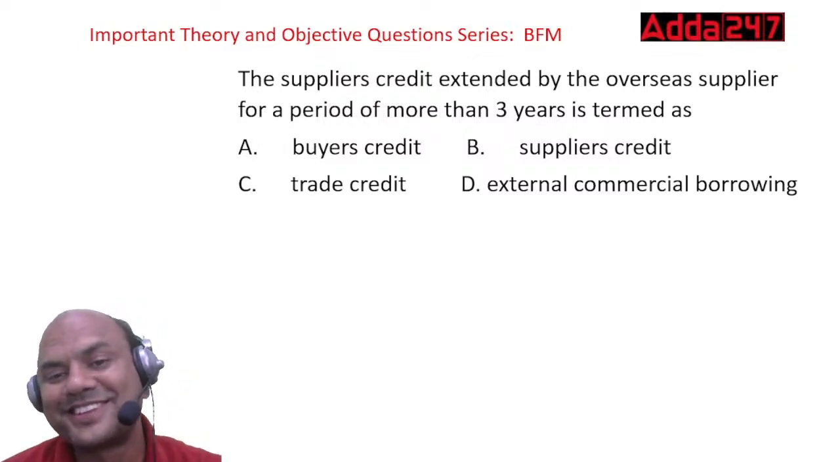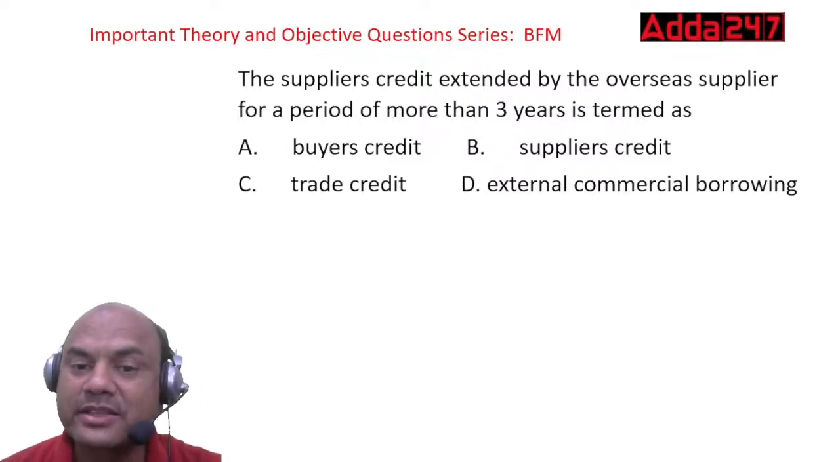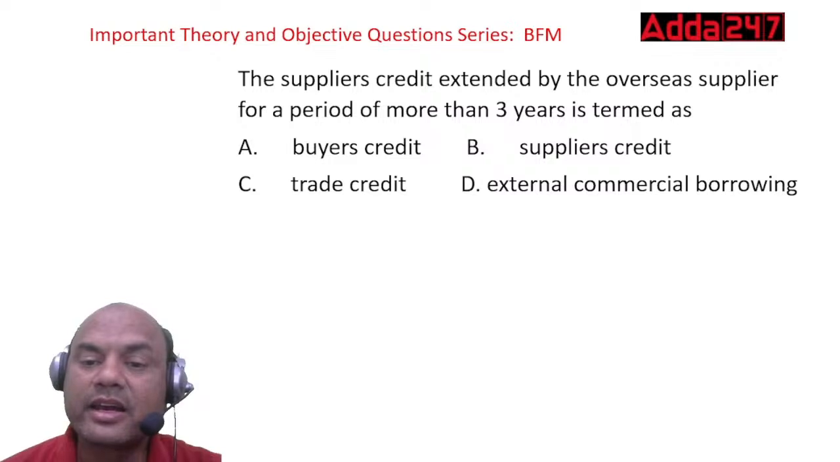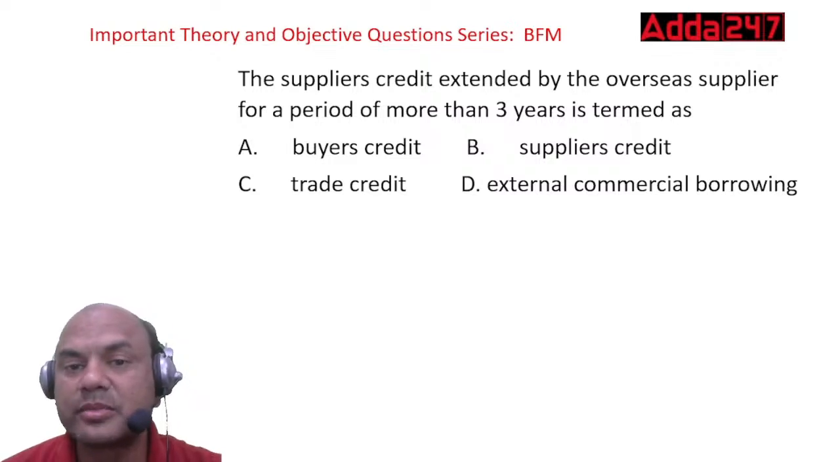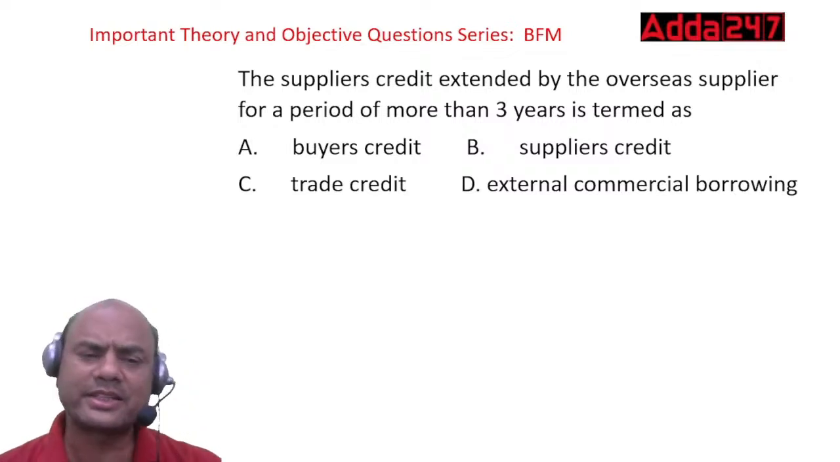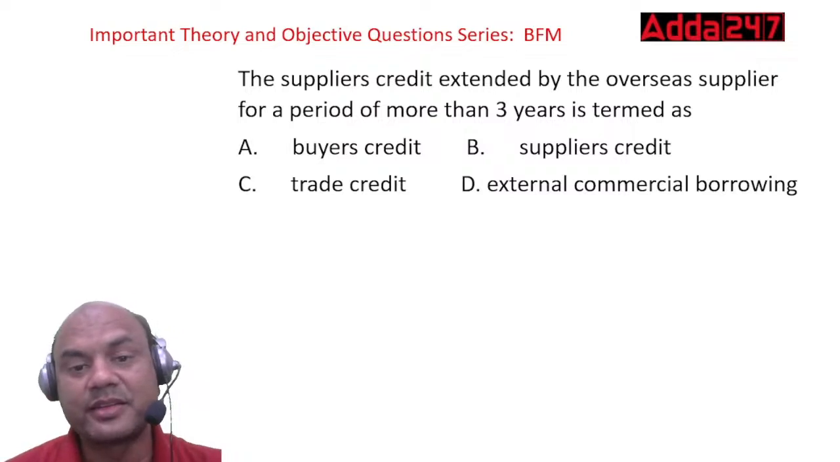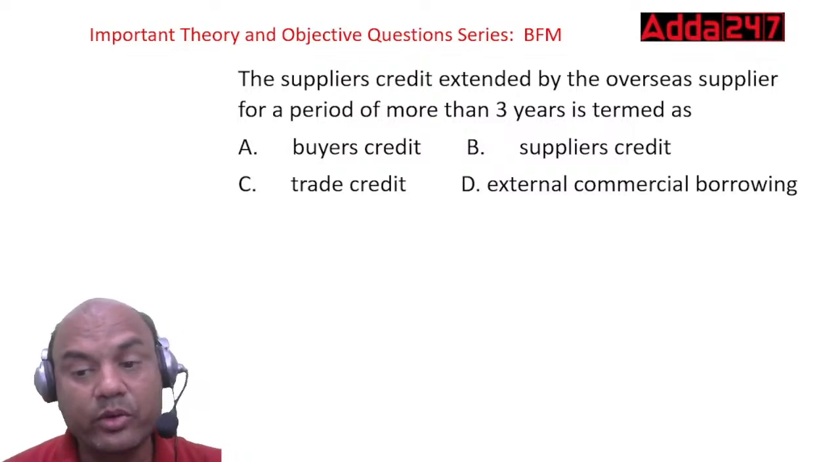The supplier's credit extended by the overseas supplier for a period of more than 3 years is termed as. Again confusion in this. Here options are the same again: buyer's credit, supplier's credit, trade credit and ECB, external commercial borrowings. What is it called as? Just now when I discussed a buyer's credit, I told you something. What was that? Think over it. Again, rewind this video. Go back.